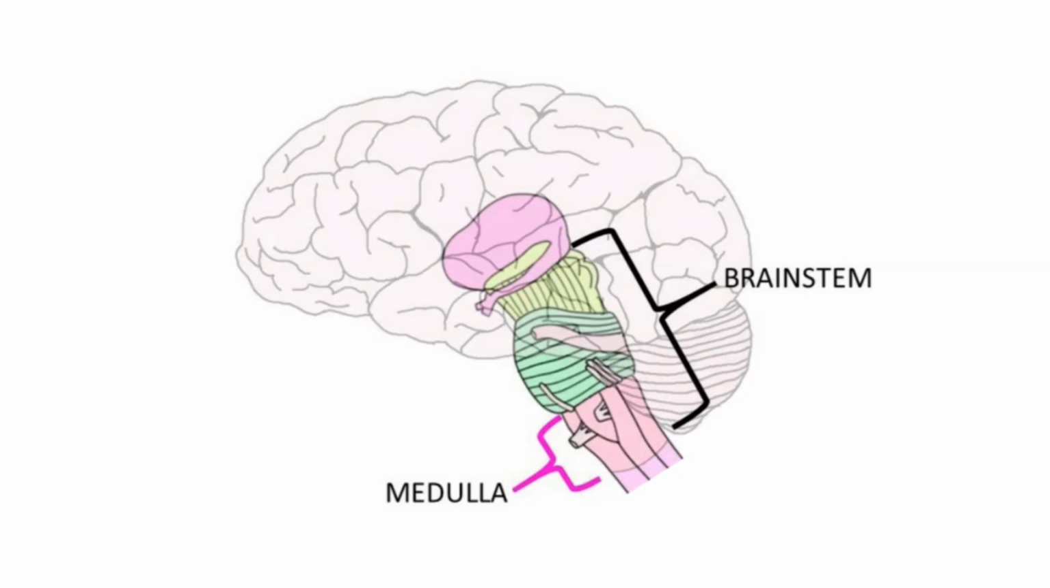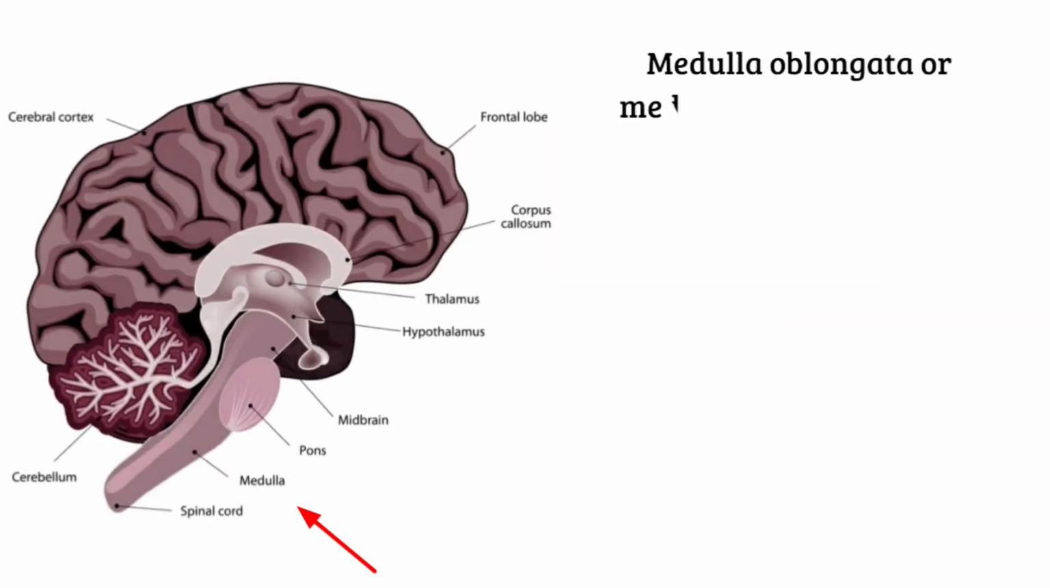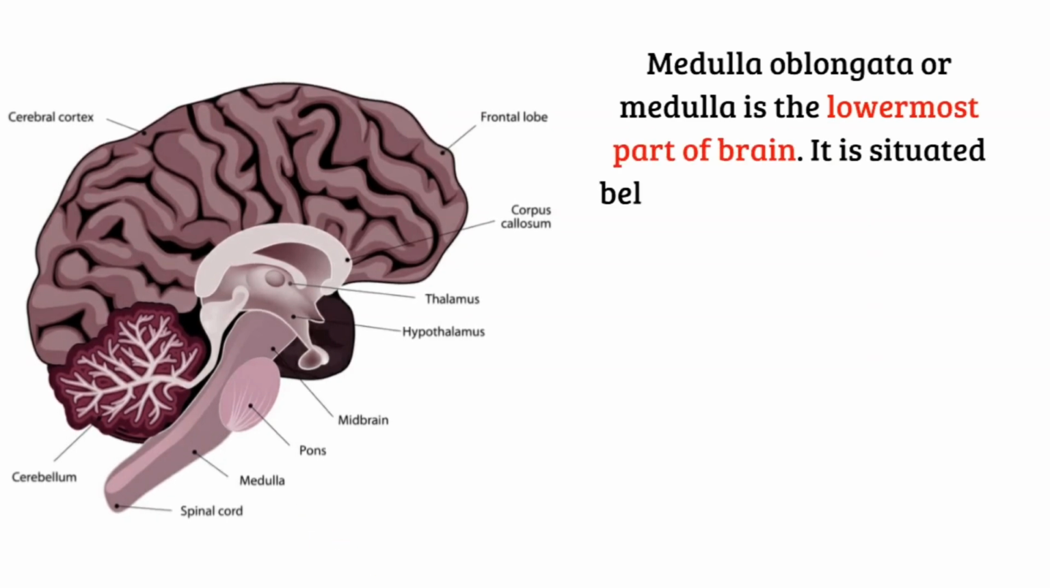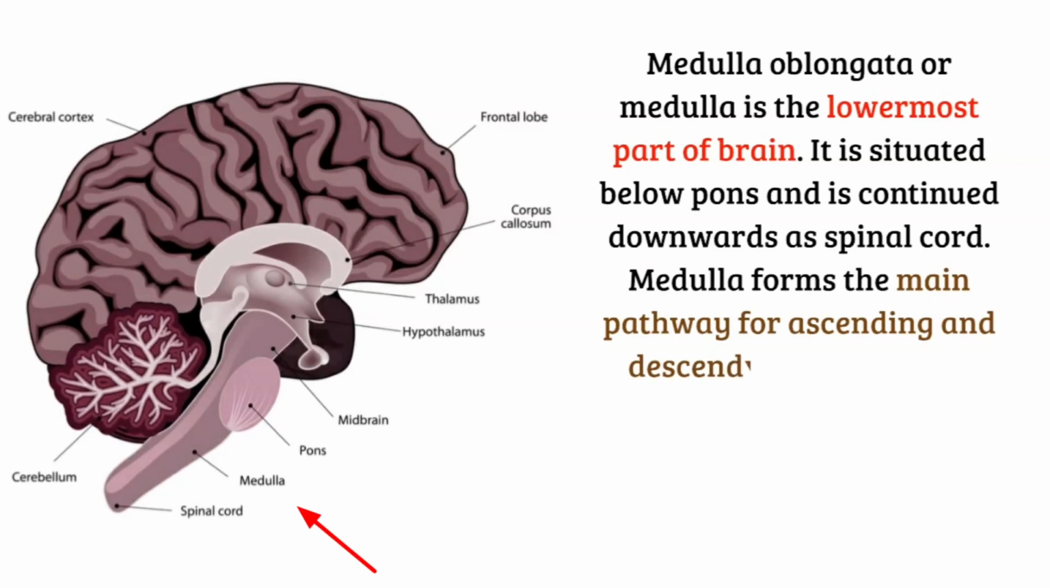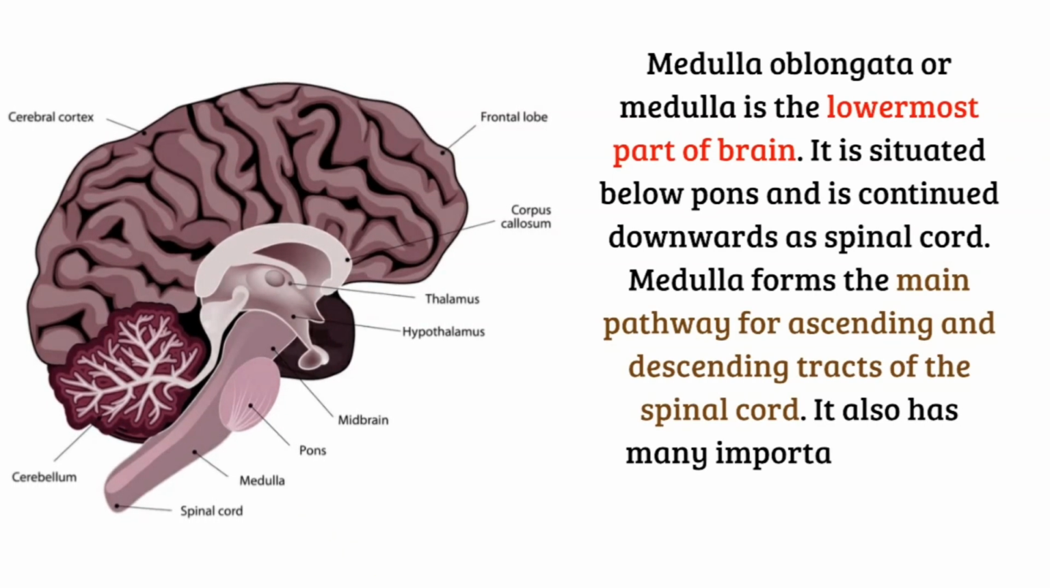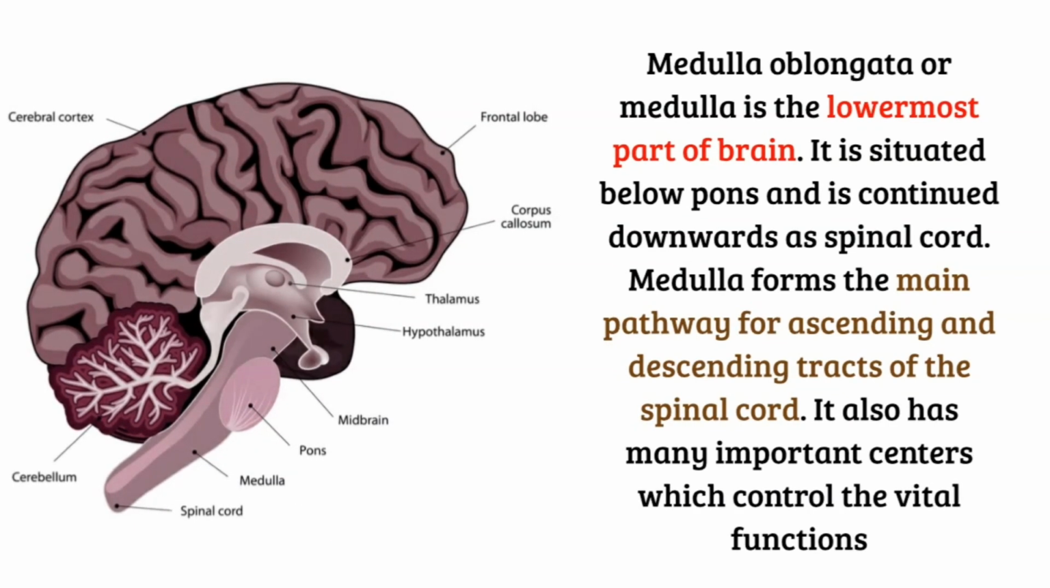First of all, we will consider the medulla oblongata. Medulla oblongata or medulla is the lowermost part of the brain. It is situated below pons and is continued downwards as spinal cord. Medulla forms the main pathway for ascending and descending tracts of the spinal cord. It also has many important centers which control the vital functions.